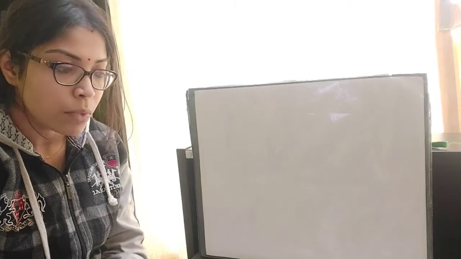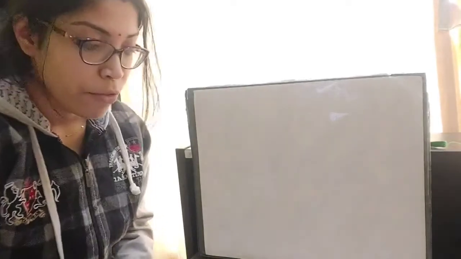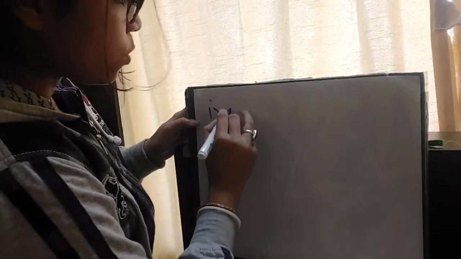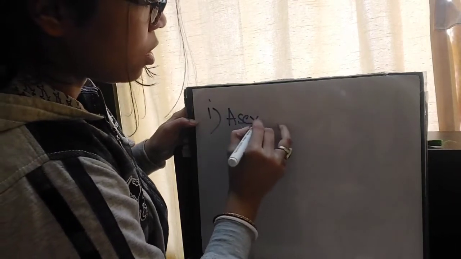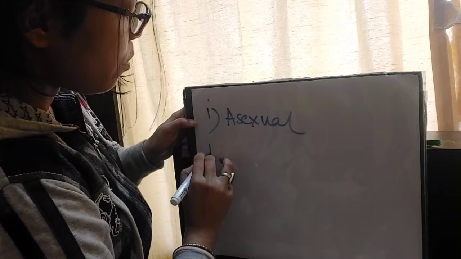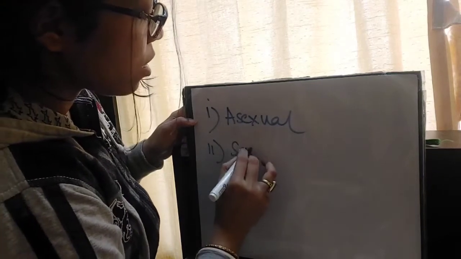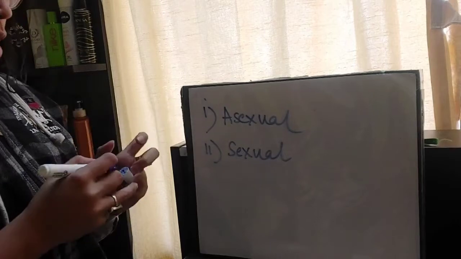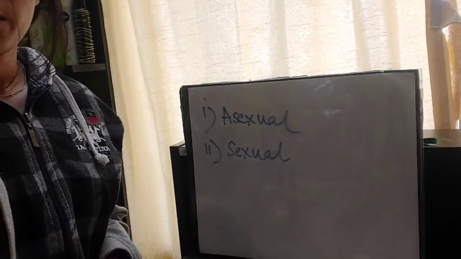Okay, now there are two types of reproduction. Number one is asexual and number two is sexual. So these are the two types of reproduction.